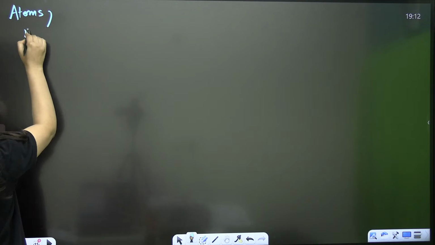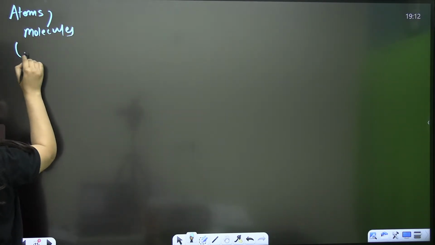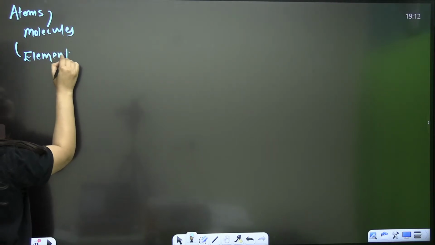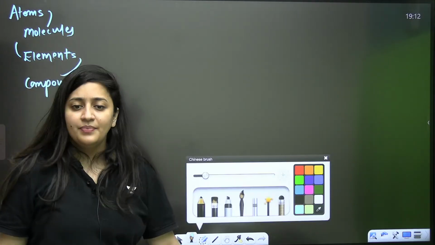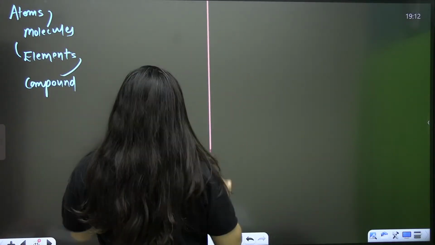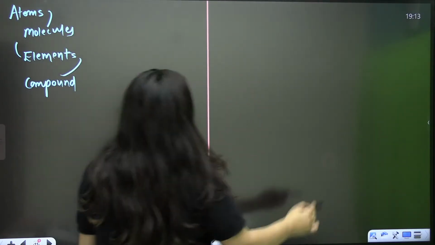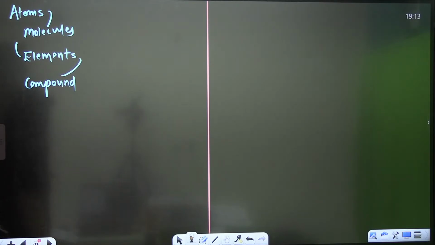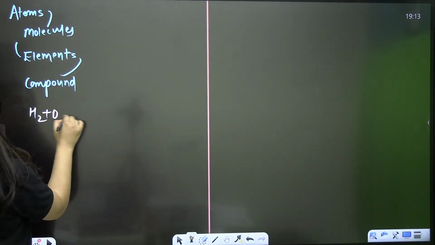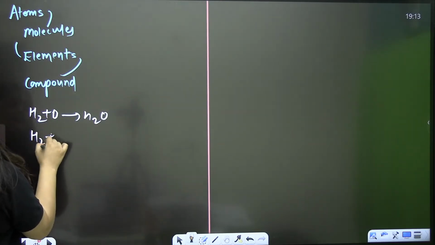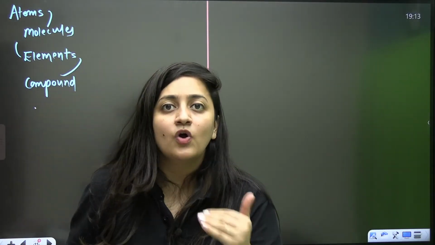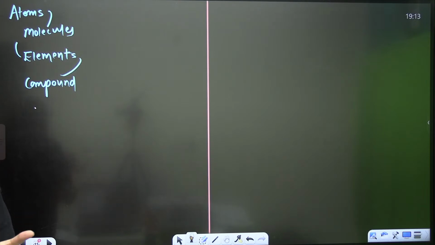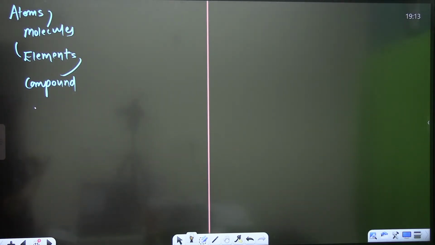Now I hope you know that atoms form molecules, and molecules form the elements. Different types of elements form the compounds, which can be organic and inorganic, and the simple compounds will form the complex compounds, isn't it? So slowly with time, the hydrogen reacted with oxygen and we got H2O. And this hydrogen even started reacting with nitrogen, and we got what? Ammonia. Clear?